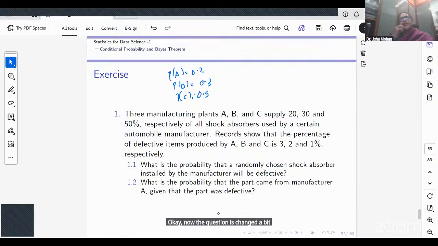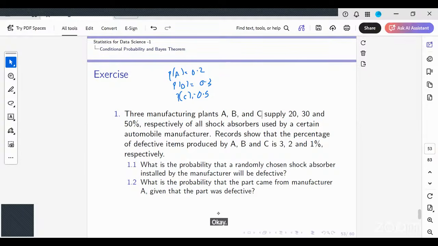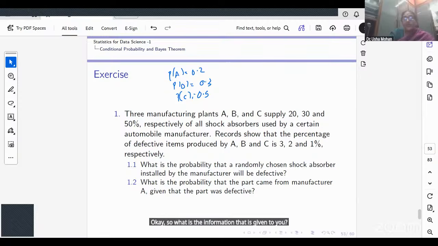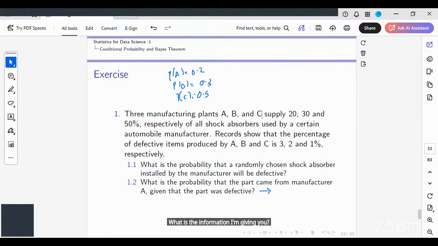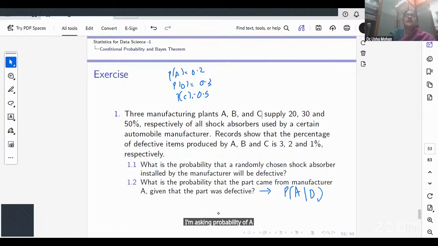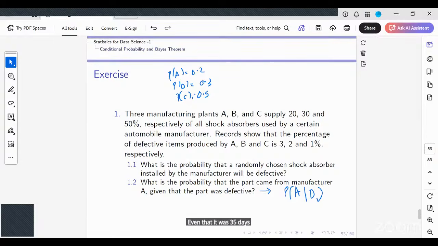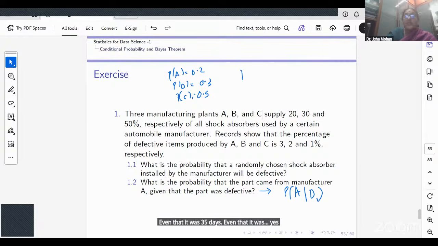I pick up a shock absorber at random. I notice it is defective. So what is the information that is given to you? Now I'm saying, what is the probability that it came from A? So what am I asking here? The probability of A given D. I'm asking the probability of A conditioned on D, given that it was defective, right?